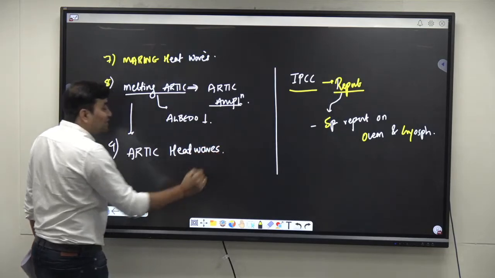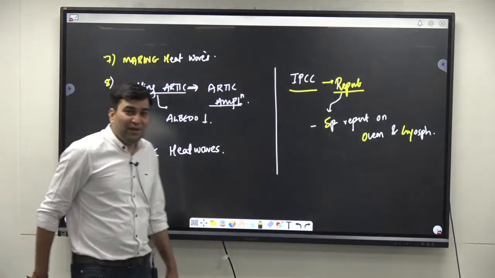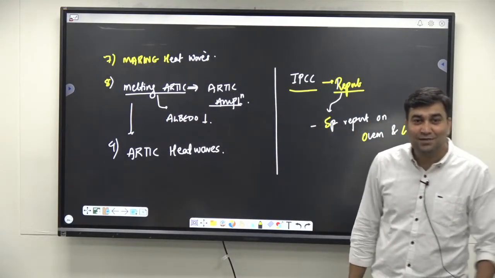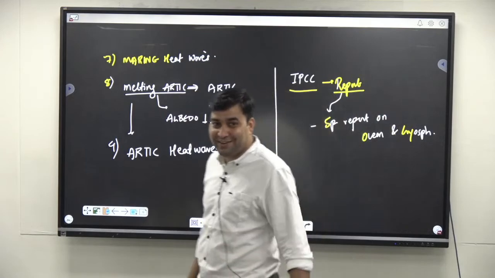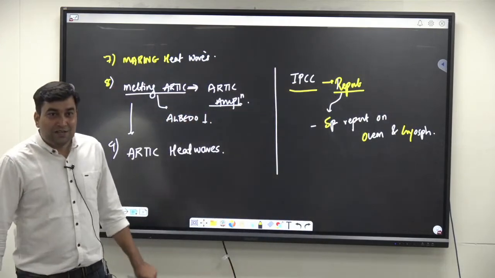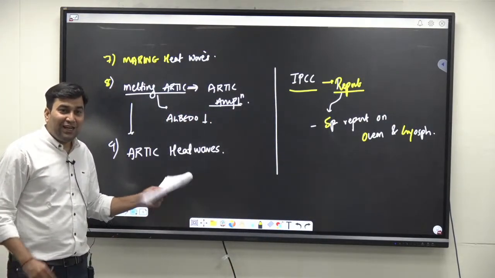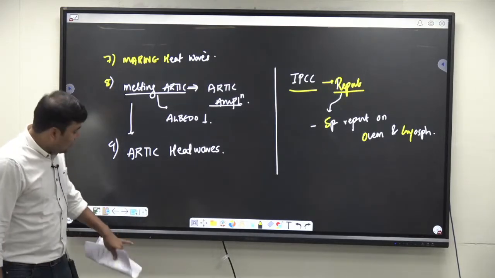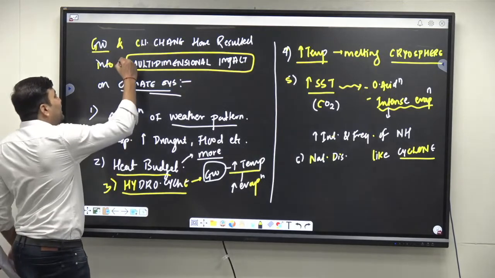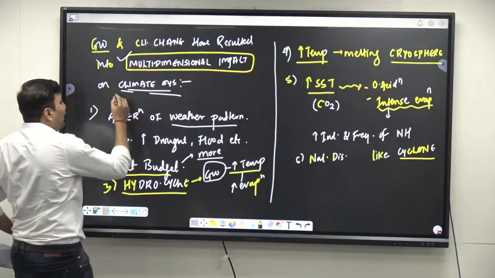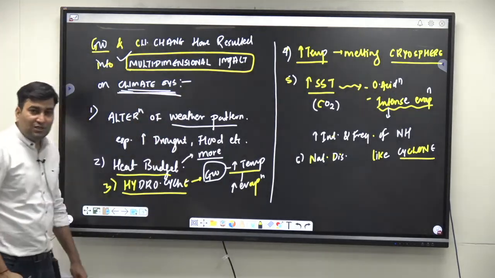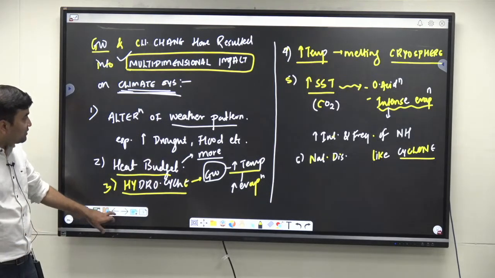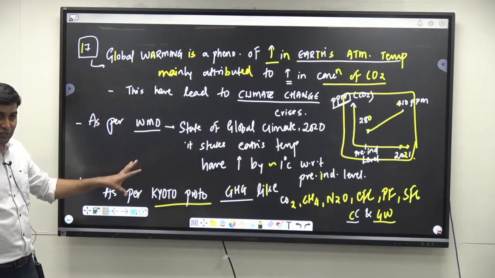heat waves, right? The temperature in nearby temperate areas, that is 70° north latitude, how high was it last time? There were reports of 38 degrees centigrade. Getting the point? So that is going to impact the local biodiversity, local climate, etc. Is it clear? So these are a few of the multi-dimensional impacts on the climatic systems. Is it clear? You have to write 9 to 10 points after this precise introduction.